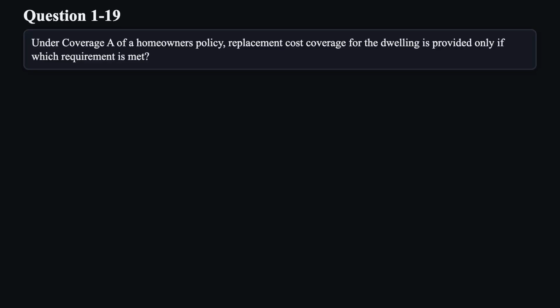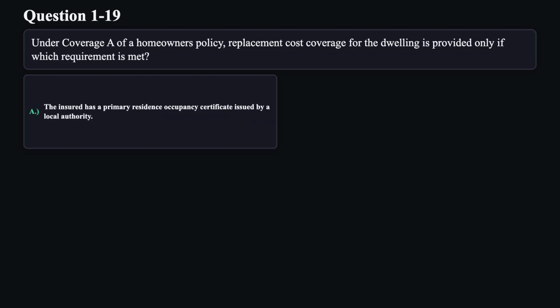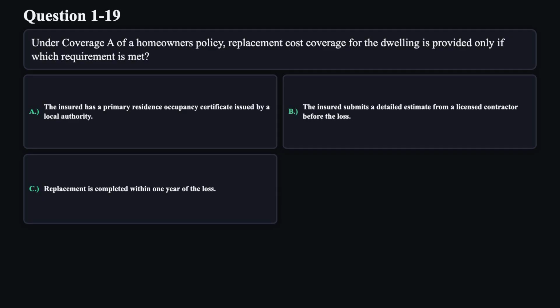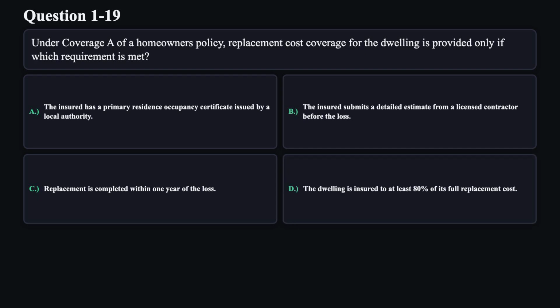Question 19. Under coverage A of a homeowner's policy, replacement cost coverage for the dwelling is provided only if which requirement is met? A. The insured has a primary residence occupancy certificate issued by a local authority. B. The insured submits a detailed estimate from a licensed contractor before the loss. C. Replacement is completed within 1 year of the loss. D. The dwelling is insured to at least 80% of its full replacement cost.